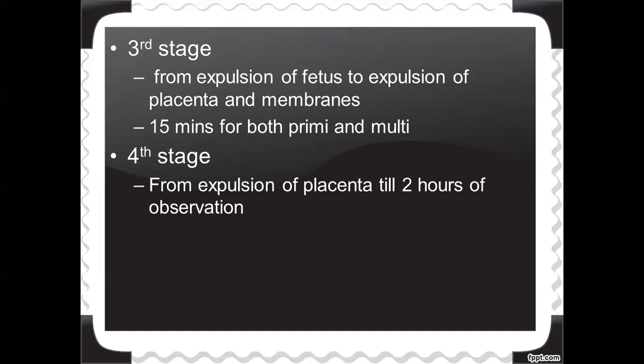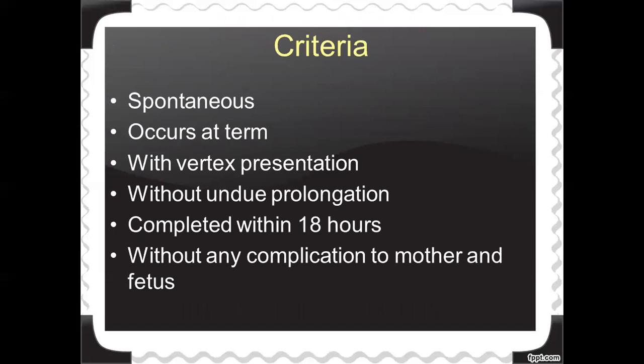Next, what are the criteria for true labor to happen? If the labor is spontaneous, occurring at term, with the vertex presentation, without any prolongation, and if the labor is completed within 18 hours with no complications to the mother and the fetus. How many criteria are there? 6 criteria. When the labor fulfills these 6 criteria, we call it a normal labor.